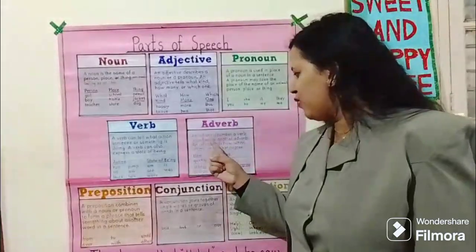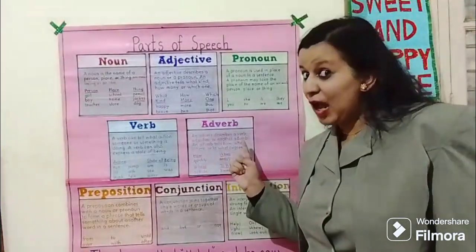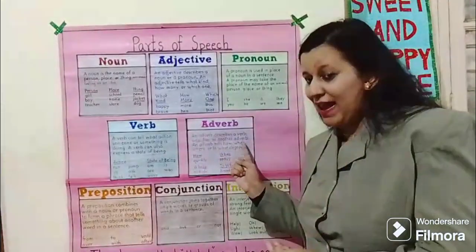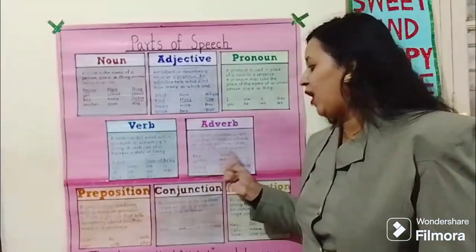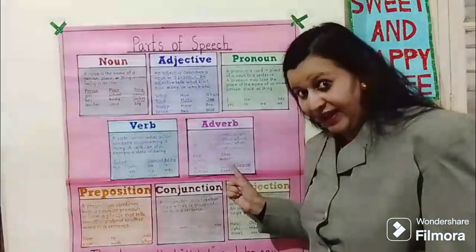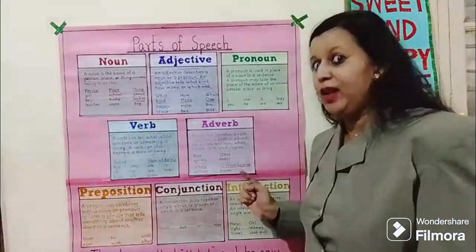Adverb. An adverb describes a verb, adjective or another adverb. An adverb tells how, when, where or to what degree. How quickly? When? Today. Where? Outside. To what degree? Fairly.